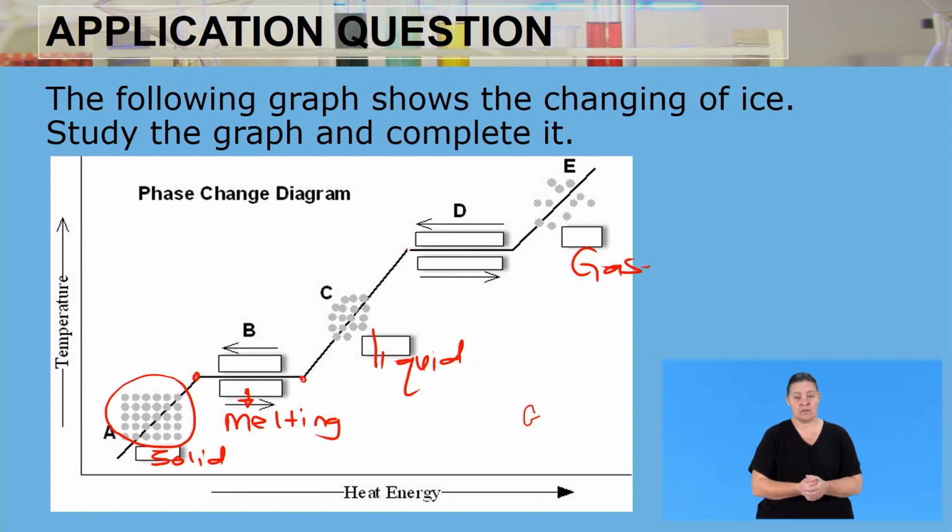And then when we are moving from liquid to gas, we know that it is evaporation. Now going backwards from gas into a liquid, we know that this is condensation. And from a liquid into a solid, for us to get a solid from a liquid, we must freeze. So this is freezing.